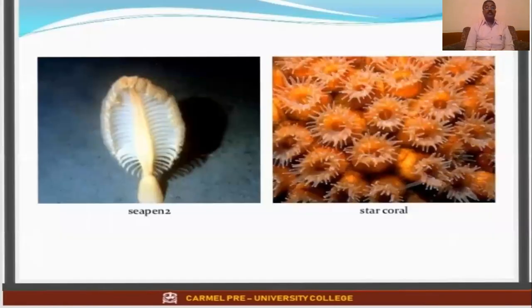See the examples here: sea pen, star corals.